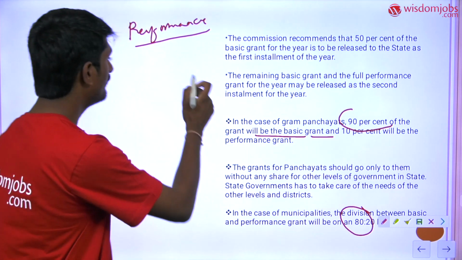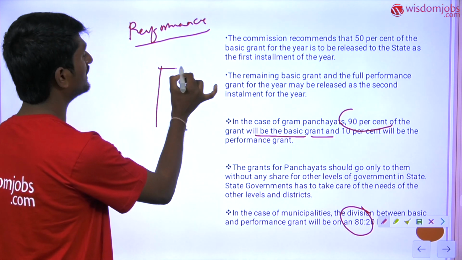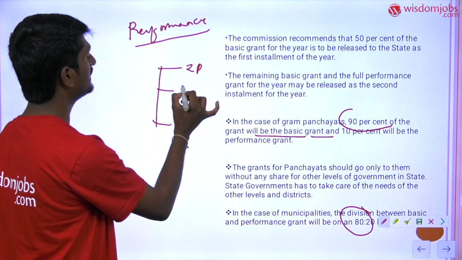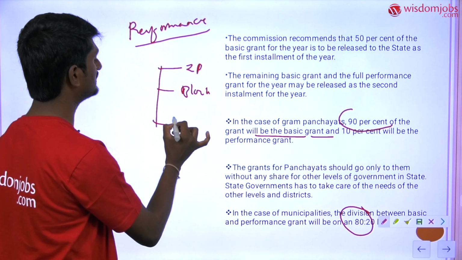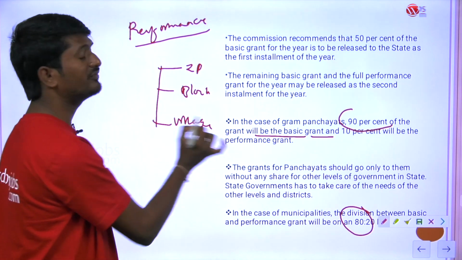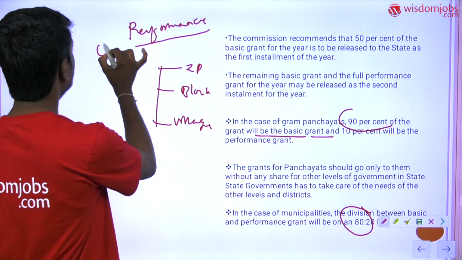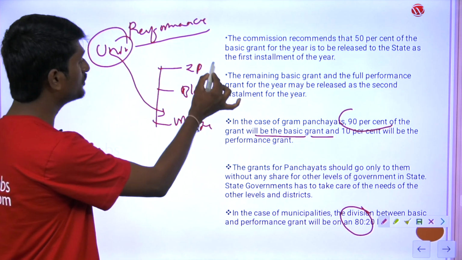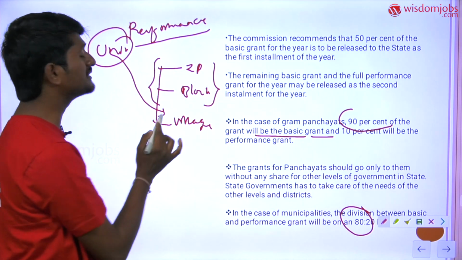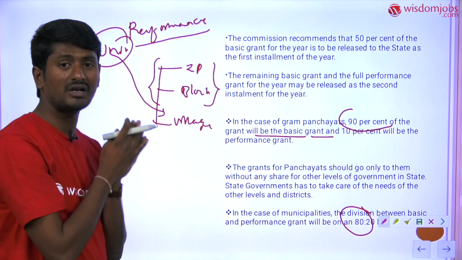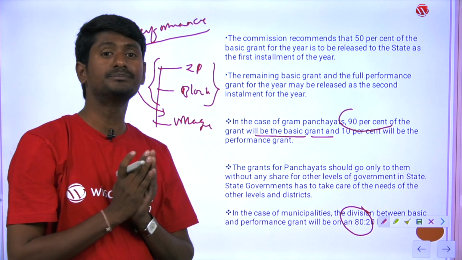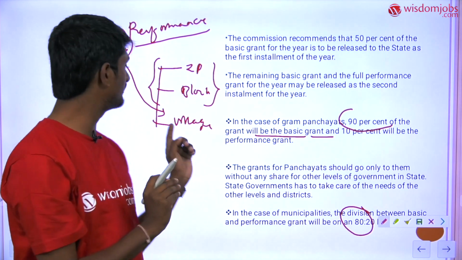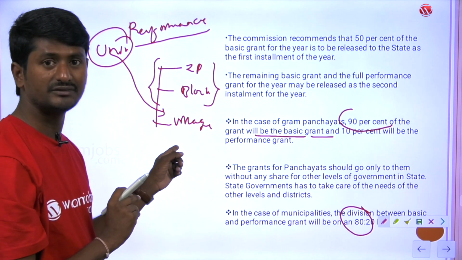It means, for example, we have a three-tiered Panchayati Raj structure. One is the Zilla Parishad, the second is the panchayat at the block level, and the third is the panchayat at the village level. So the 14th Finance Commission has recommended that the funds from the Union should be transferred directly to the village level. It means the requirements of the Zilla Parishad and block level panchayat must be taken care of by the state government itself. The state government should not misuse the funds which are actually allocated to the village panchayats, that is, Gram Panchayats.